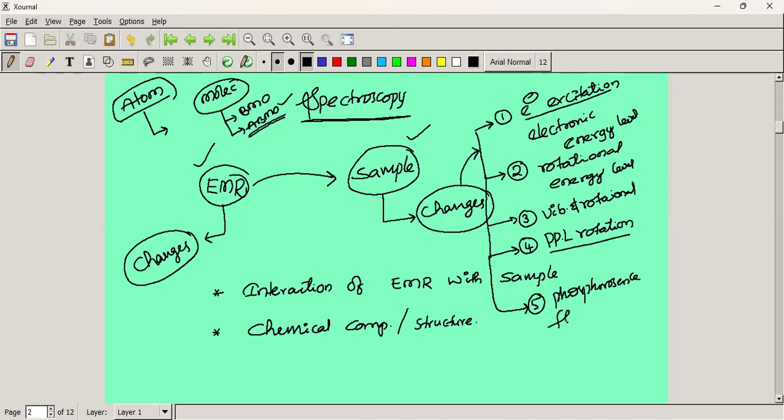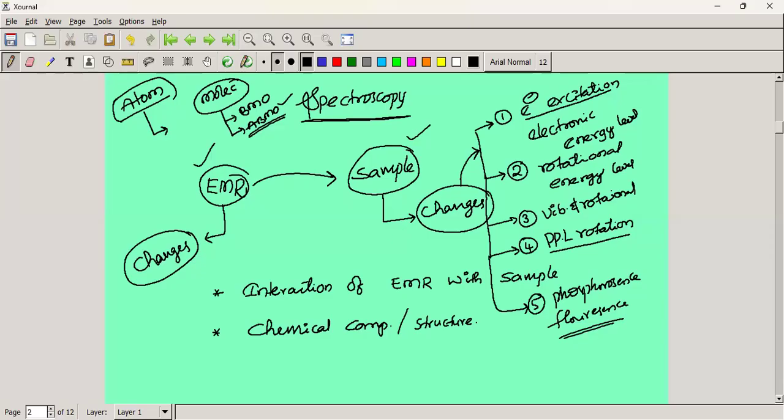Phosphorescence or fluorescence. This is one of the physical interactions. Here, the excitations are not chemical transitions. With the excitation, the excited nuclei or molecule come back to the original level with the release of energy, the same electromagnetic radiation, with a short duration or instantaneously. If it is a short duration, that is called phosphorescence. If it is instantaneous, that is called fluorescence. These are some kinds of changes that happen in the case of a sample molecule.